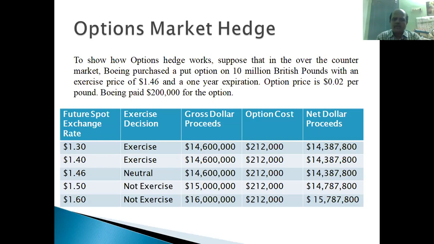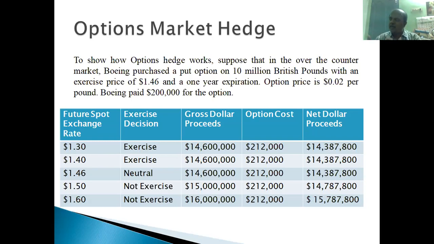Suppose the situation becomes like this. On 15th May 2021, what will be the exchange rate? Suppose the exchange rate is $1.30 per pound. Whether they will exercise the contract or not: the agreed rate in this contract is $1.46 per pound. Boeing Corporation can sell this 10 million pounds at $1.46 per pound. They need not bother about $1.30, so they will certainly exercise this option. That is why in the second column it is written exercise.